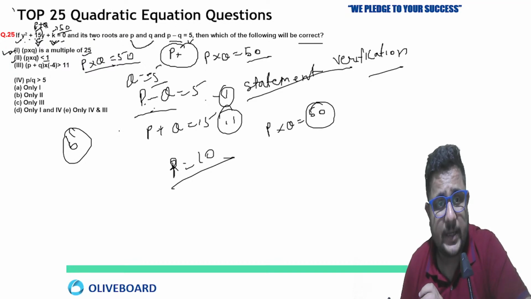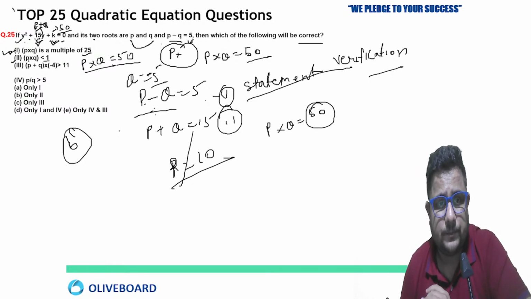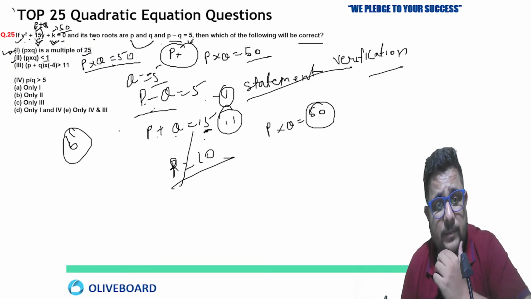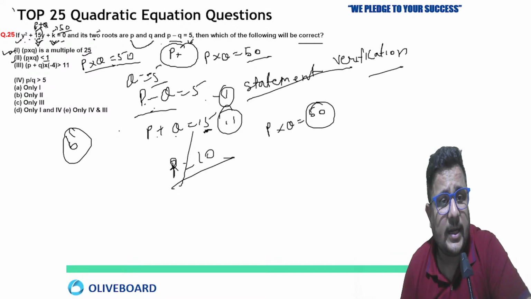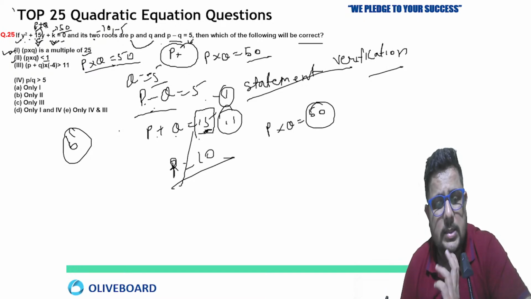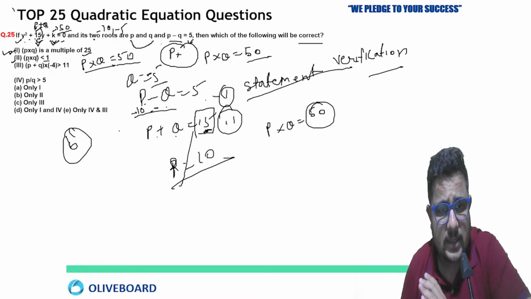Okay, I'm just checking one thing. P minus Q equals 5. Yeah, definitely. So P minus Q equals 5, P plus Q equals 15. By sign we can easily understand that minus 10 and minus 5, because when we add that we are not going to get 15 in this comparison situation. Definitely just checking, wait, minus 10, minus 5, these are the roots, right?